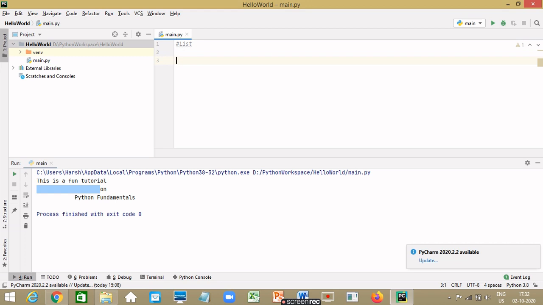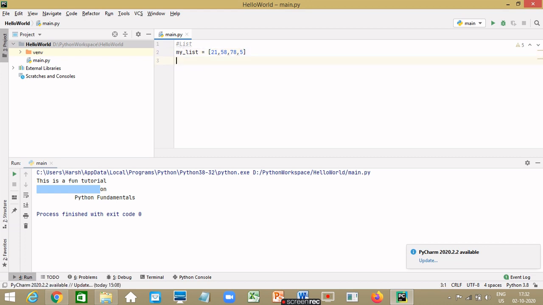Now list is a sequence of items. It's created by placing all the items in square brackets and separated by commas. So let's go ahead and define a list. Let's say my_list is equal to, in square brackets, 21, 58, 78, 5.